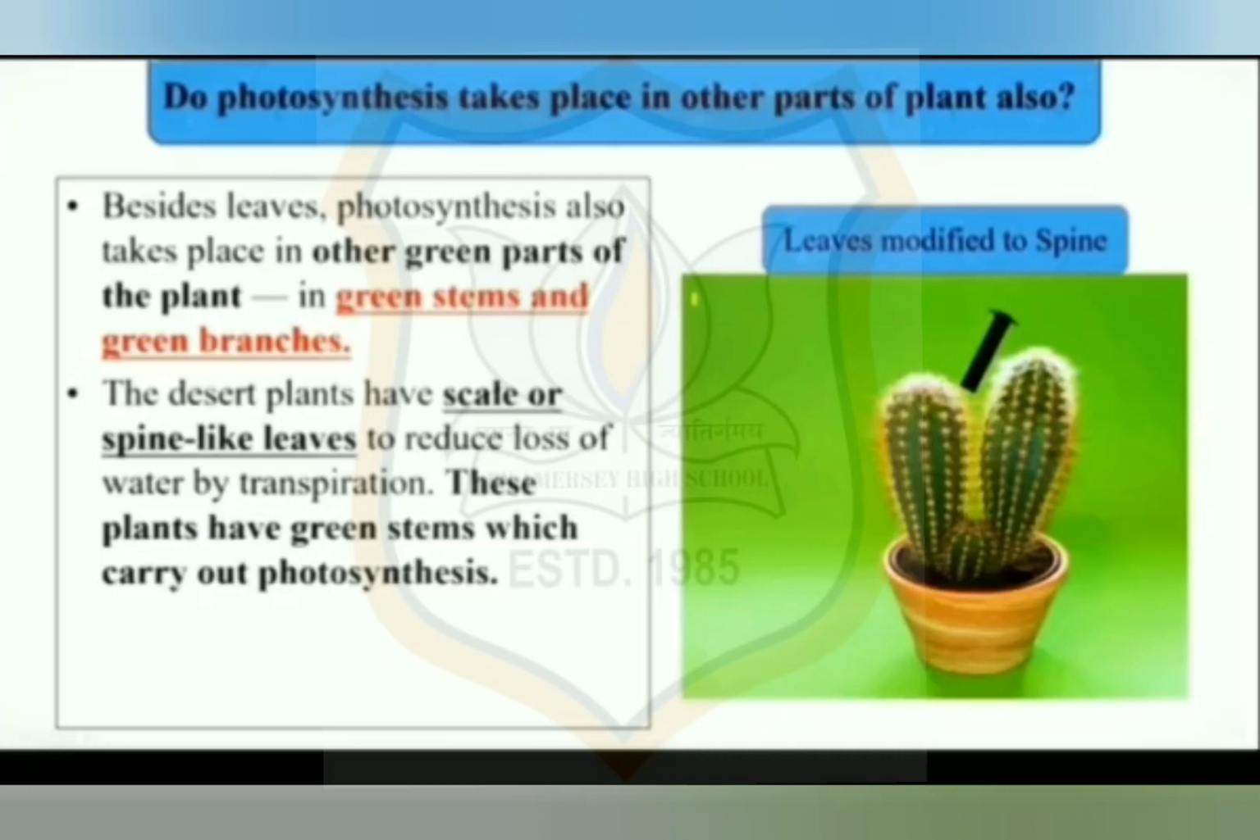It happens in desert plants in which leaves are modified as scale or spine-like structures to reduce loss of water by transpiration. So, in these plants, photosynthesis takes place in green stems.